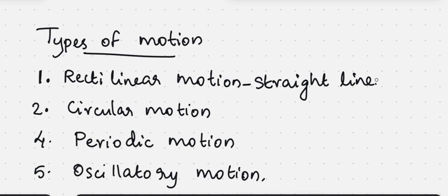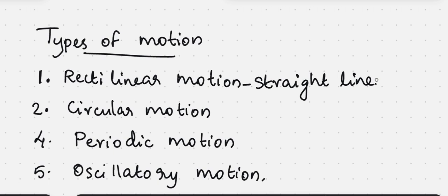Train on a straight track is also an example. A person walking straight is also an example for rectilinear motion.